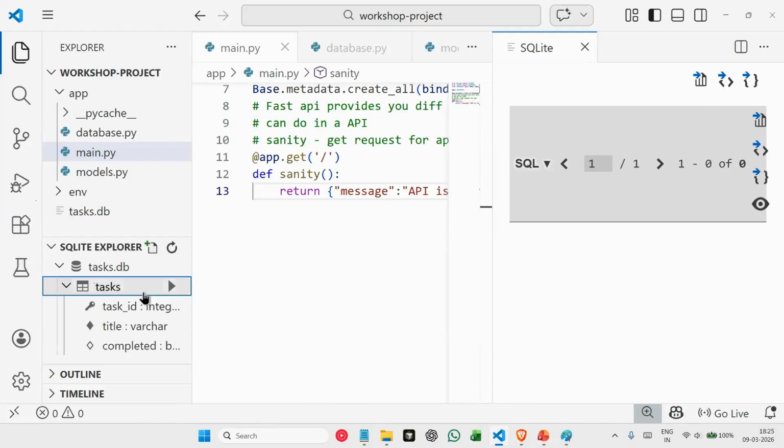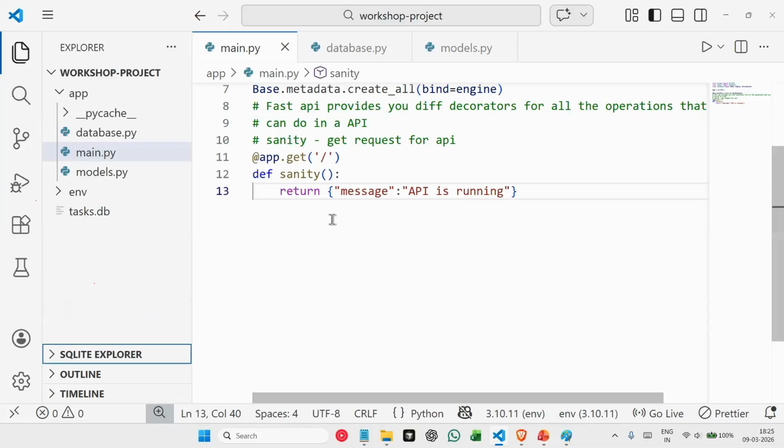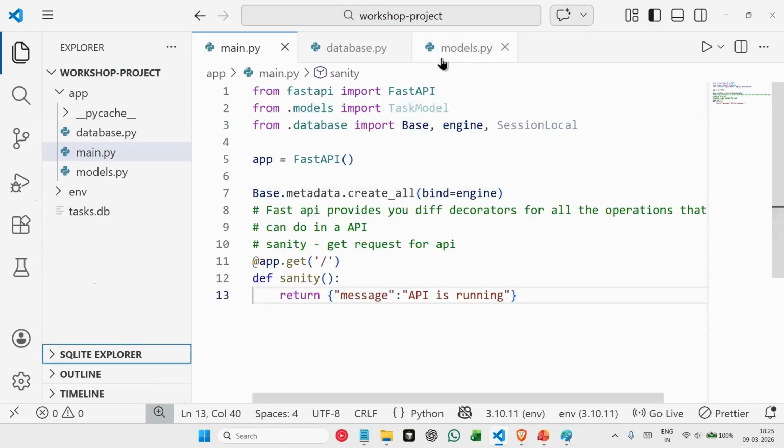But we do have our task table created, and we have all the columns as well: task ID, title, and completed, which is our boolean value. So as soon as we ran our application, SQLAlchemy using our engine automatically created our database and also our table by using this line of code.